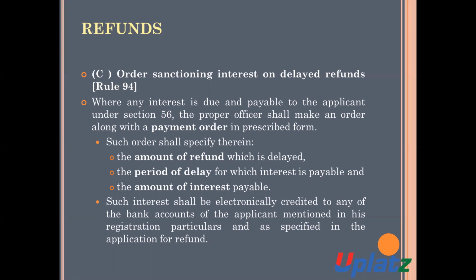Under section 56, the proper officer shall make an order along with the payment order in the prescribed form. Such order shall specify the following information. Number one, the amount of refund which is delayed. Number two, the period of delay for which interest is payable.